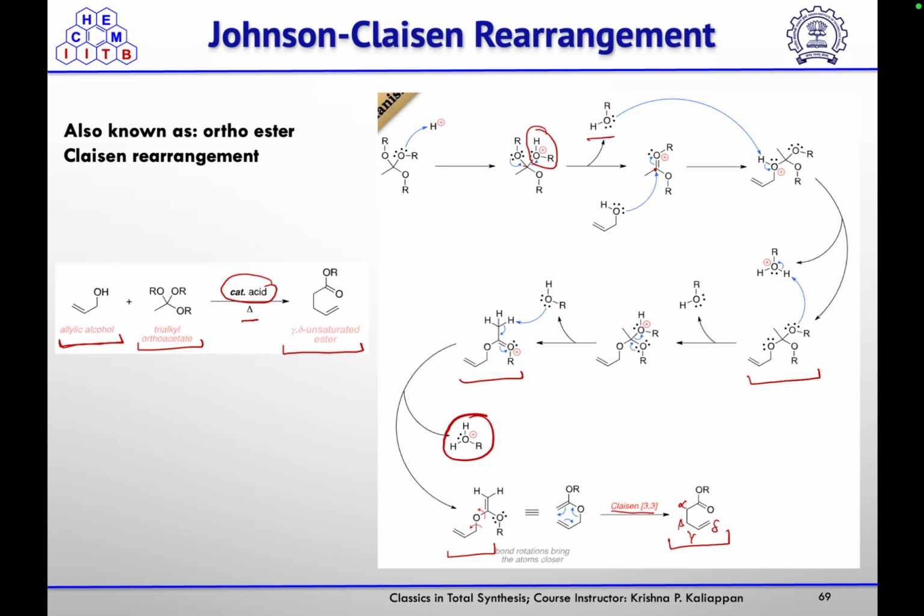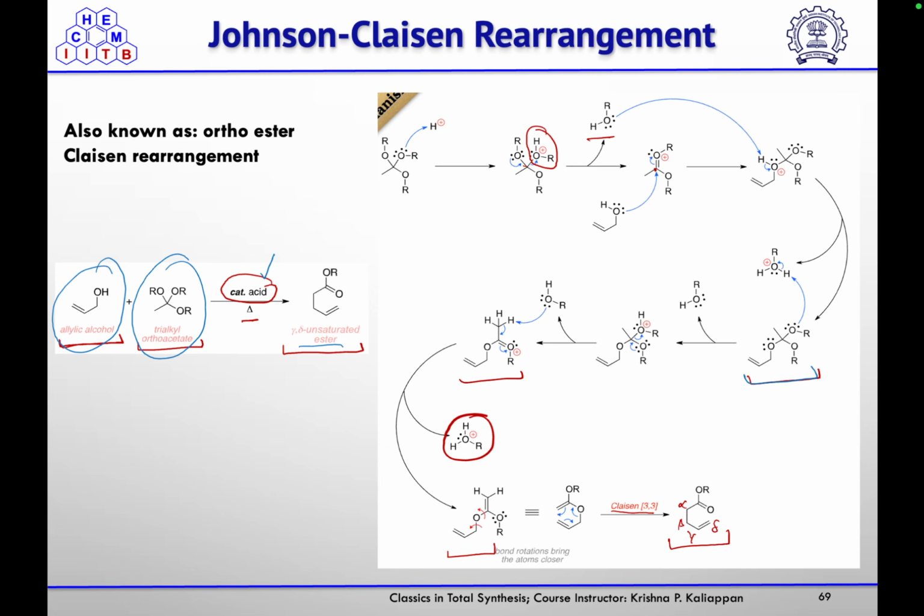In this case, allylic alcohol was treated with trialkyl orthoacetate in the presence of catalytic acid to get this gamma delta unsaturated ester. So first, the trialkyl orthoacetate will get protonated, and after the loss of one alcohol molecule, an oxonium ion will form, which gets attacked by the allylic alcohol. After deprotonation, it will form this species.